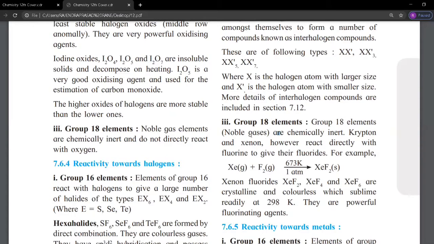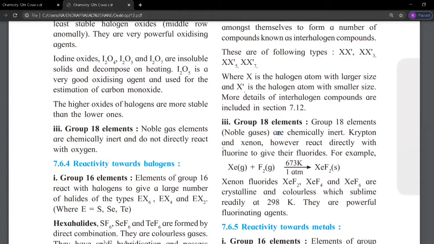Krypton and xenon, however, react directly with fluorine to give their fluorides. For example, xenon reacts with fluorine at 673 Kelvin temperature and 1 atmosphere pressure to give xenon difluoride.